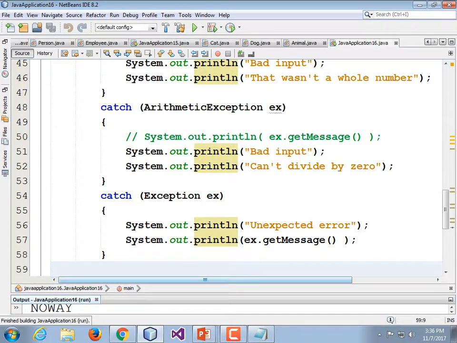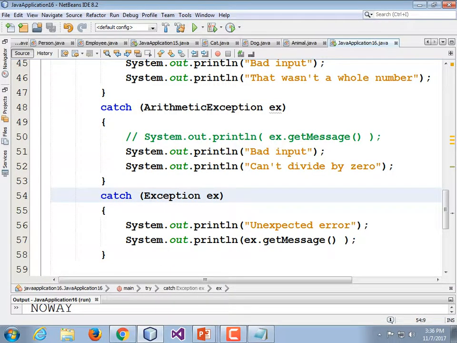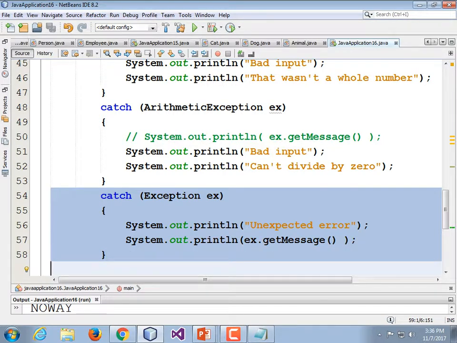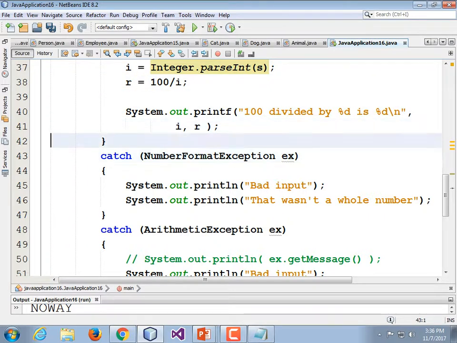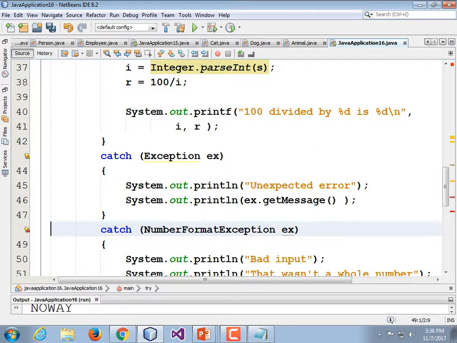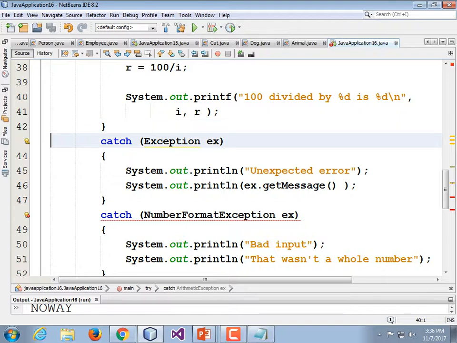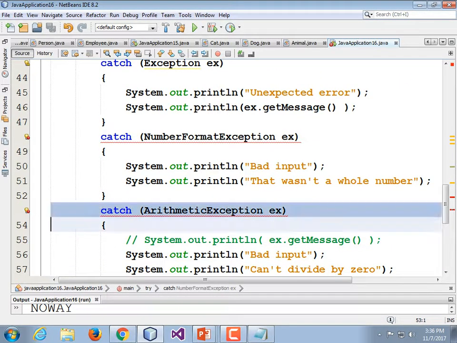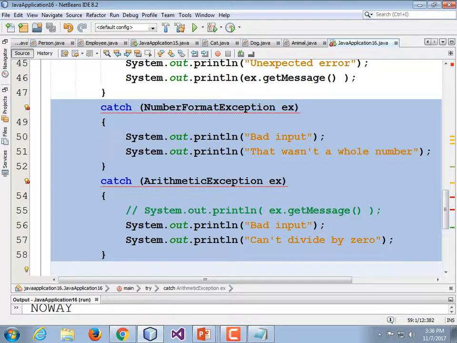So what I want is for this stuff to not happen. And the way I'm going to do that is I'm going to cut this one, the catch Exception ex, and move it to the top. It's going to be the first catch rather than the last catch. That's actually going to give us errors. Why? Because if you catch the most generic one first, there's no way it's going to be able to catch that one or that one. So you just give up and comment these other ones out just to prove that this works.